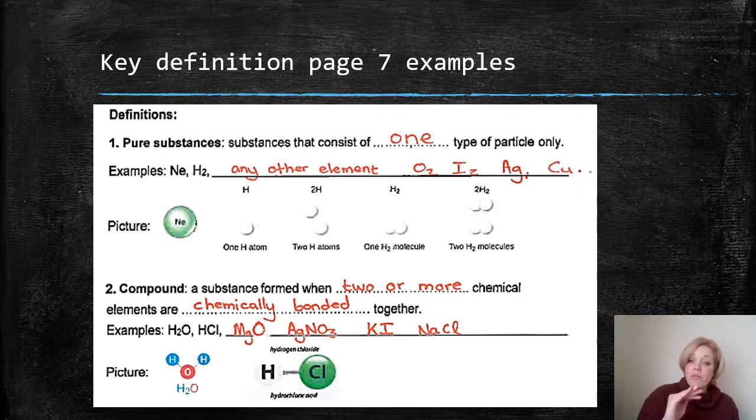Once again, I've taken screenshots of the memo, and I'm going to chat to you about the examples that I would expect you to put on this page. I hope you've written in pencil and make sure that you've marked everything. The first one is a pure substance, and the book gives you two examples, that is hydrogen and neon. If you had given any other element, you would have gotten this right. Any other element is considered a pure substance. So please double check your answers.